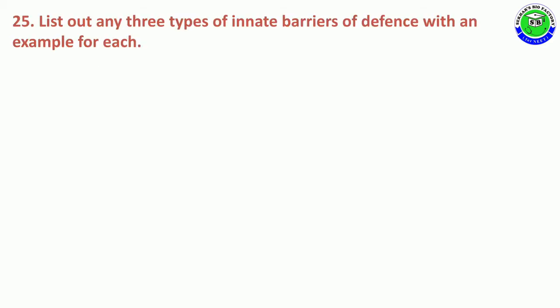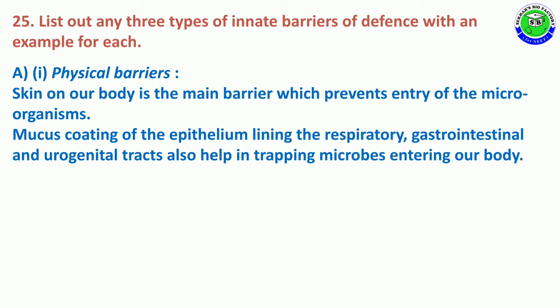Question number 25. List out any three types of innate barriers of defense with an example for each. The first one is physical barriers. Skin on our body is the main barrier. It can prevent entry of the microorganism, along with mucus coating of epithelium lining the respiratory, gastrointestinal and urogenital tract, which also helps in trapping of microbes entering into our body, called physical barriers.